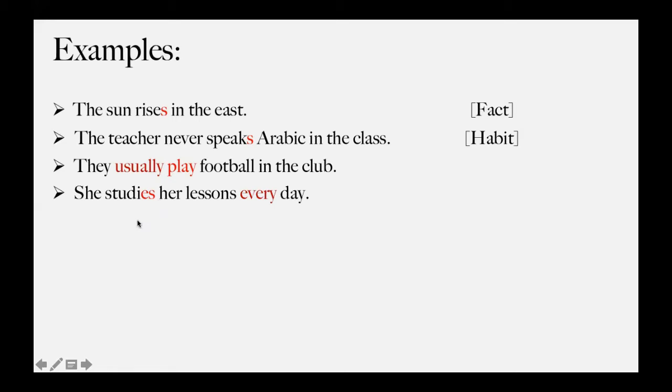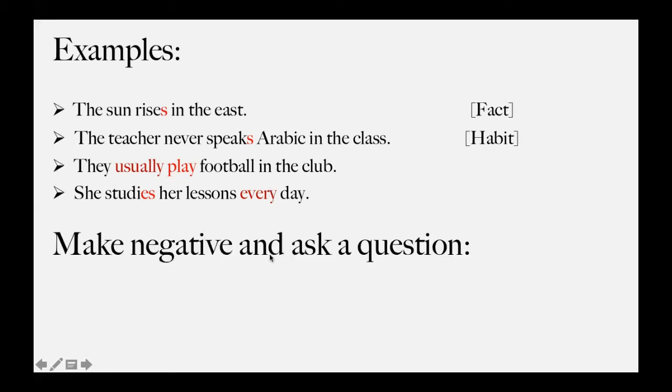So she studies her lessons every day. She studies her lessons every day. We have our keyword, which is every. Every is our keyword. And then, because we have she, we added es here. If it was he also, we would add es also. Okay, and we have the keyword, so it's in present simple. Okay, so if it's clear, we will move to another thing. But if you couldn't understand, you can just play it again and listen to what I said, and hopefully you will get it. So if you want to change into negative and ask a question in present simple.